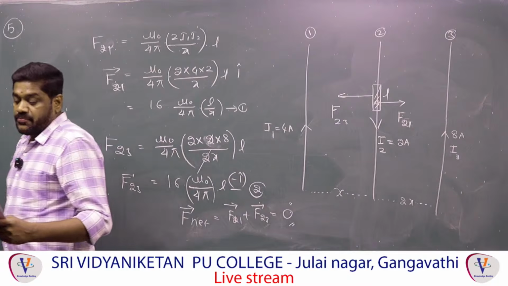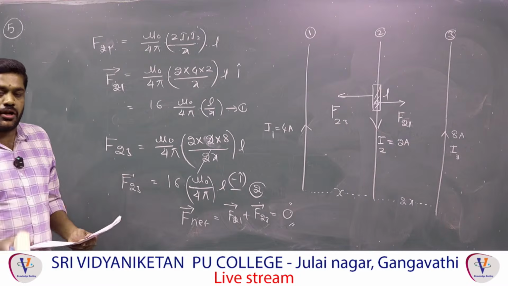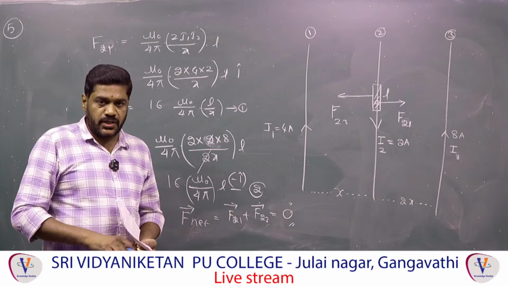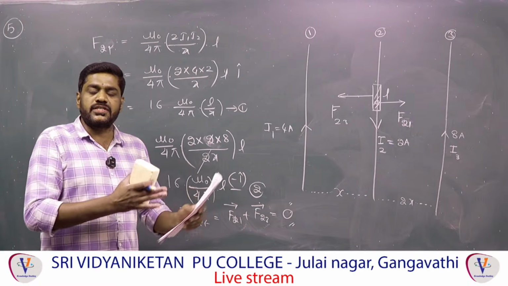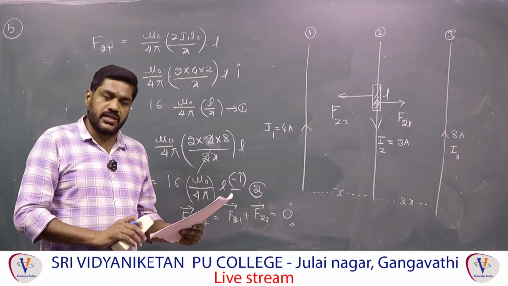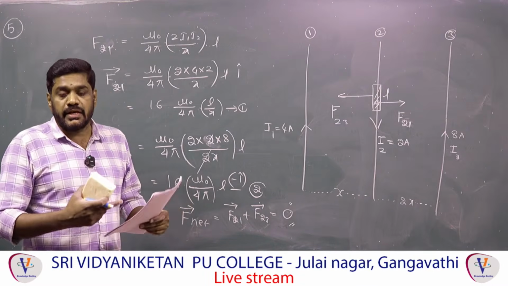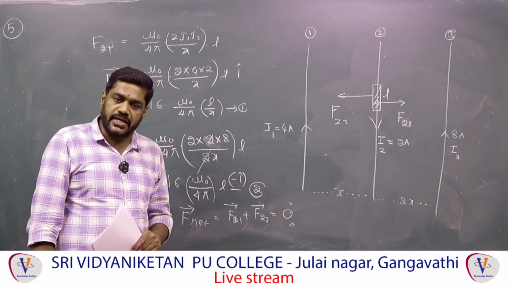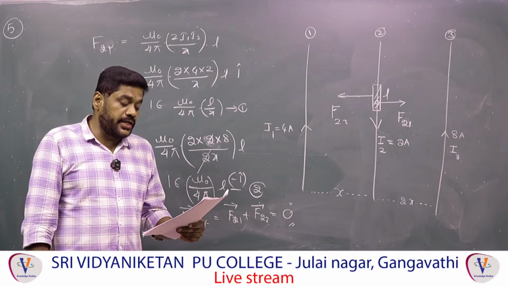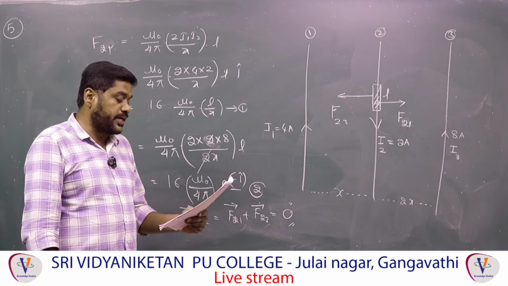Next, the sixth question: if a constant force is applied on a body at rest, you are applying a constant force. So constant force means acceleration is also constant. Right or not? F is equal to m into a, so when the force is constant, acceleration is constant. When acceleration is constant, velocity increases linearly according to the equation v is equal to u plus at. Will the velocity of the body be constant? No, velocity increases linearly. The rate of change of velocity will be constant, and that rate of change of velocity is nothing but acceleration. Therefore the second option is correct.